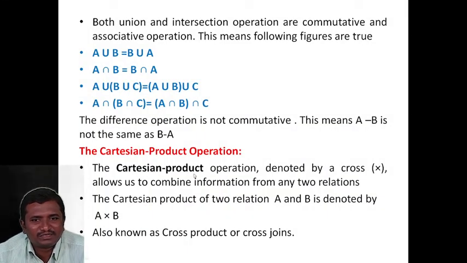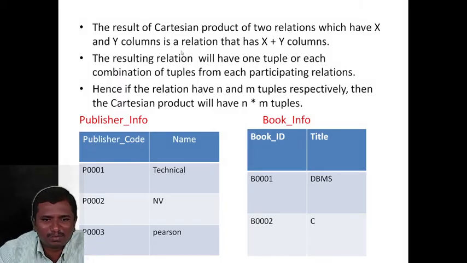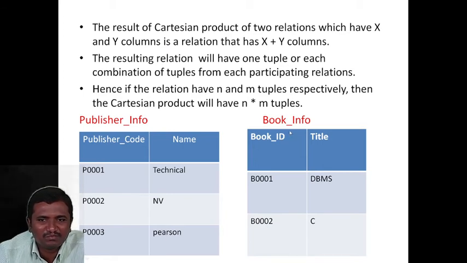The next operation is the Cartesian product, denoted by the × symbol. It allows us to combine information from any two relations A and B, also known as a cross product or cross join. For example, we can take the publisher information table and the book information table. The publisher information table has a publisher code and name. It has 3 tuples. The book information table has 2 tuples.